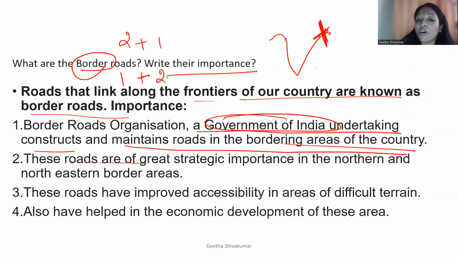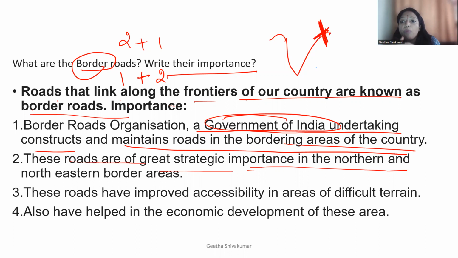These roads are of great strategic importance because we know that because safety purpose, and these all are the very, very important road, great strategic importance because when we share our border with some other country, it has to be maintained properly. Security should be there. Okay, so these all things plays a very important role.